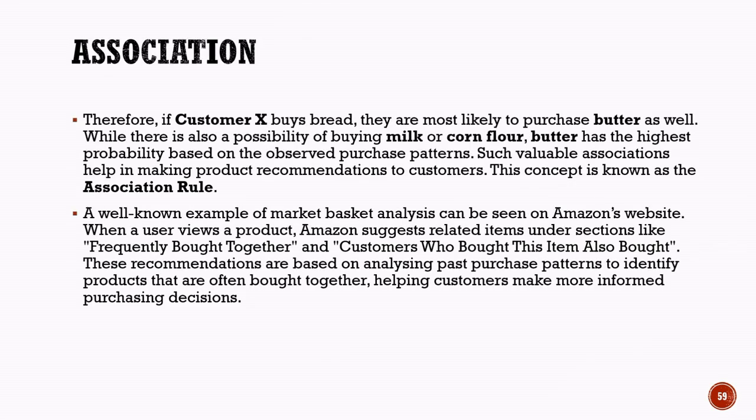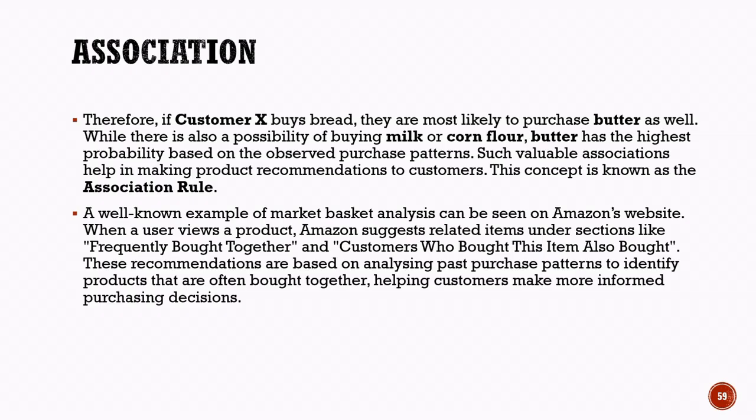Association product recommendation systems. Let us continue with our supermarket example. Based on the purchase patterns observed earlier, the association model has learned that customers who buy bread often buy butter as well. Therefore, if customer X purchases bread, the system predicts that butter is the most likely additional item to be purchased.